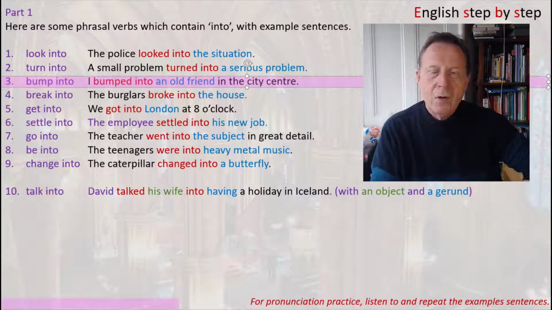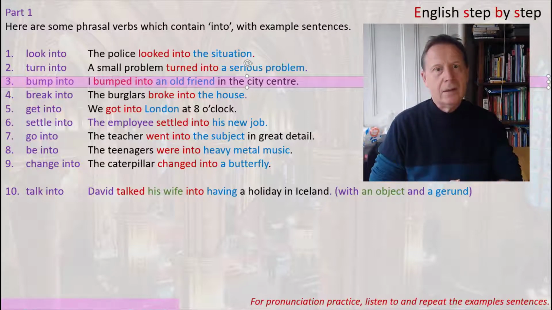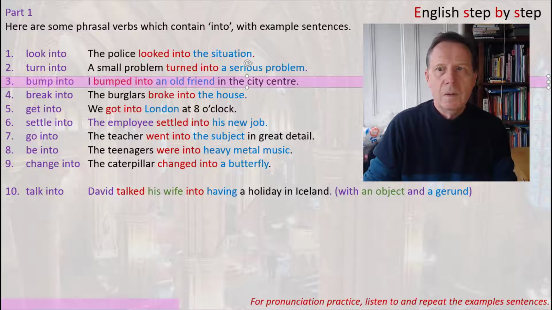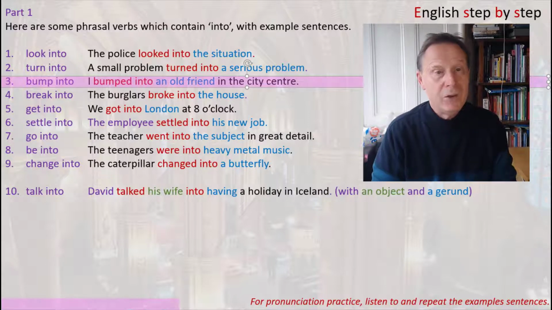Now this is not literally bumped, it means I came into contact with an old friend in the city centre. In other words, I met an old friend by chance. So in this situation, I didn't plan to meet an old friend, it happened by chance, to bump into.